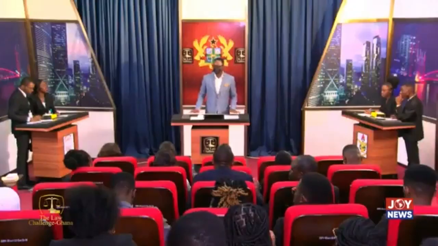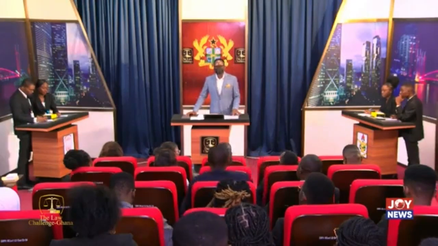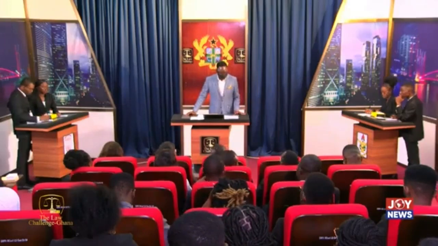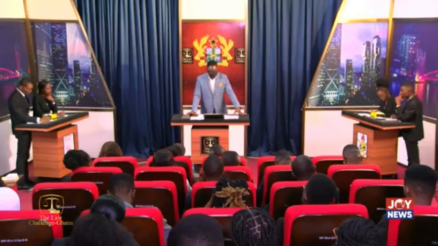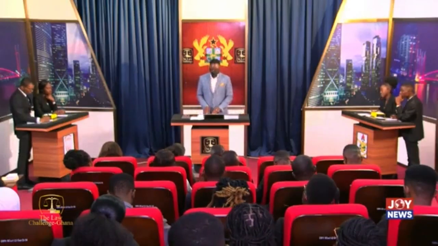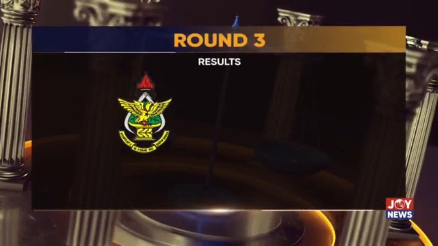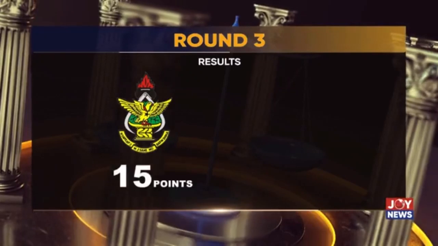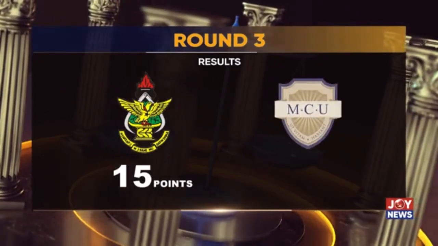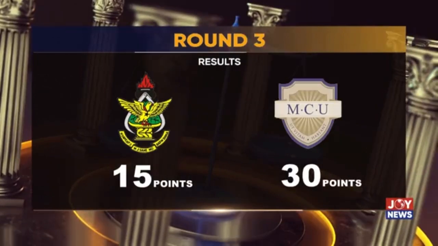And we have come to the end of this third round of profound quotes and identification of a personality within the legal fraternity. And at the end of this round, KNUST made 15 points, as against Mountcrest University's 30 points. It's a round of applause for them.